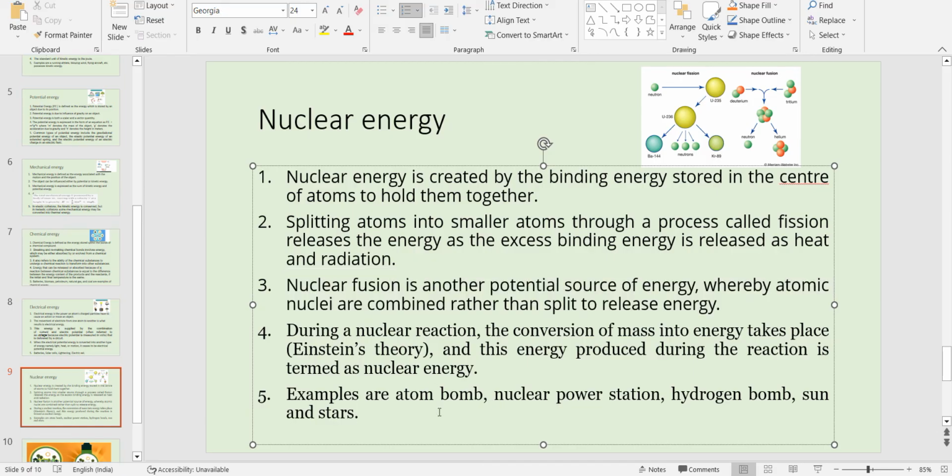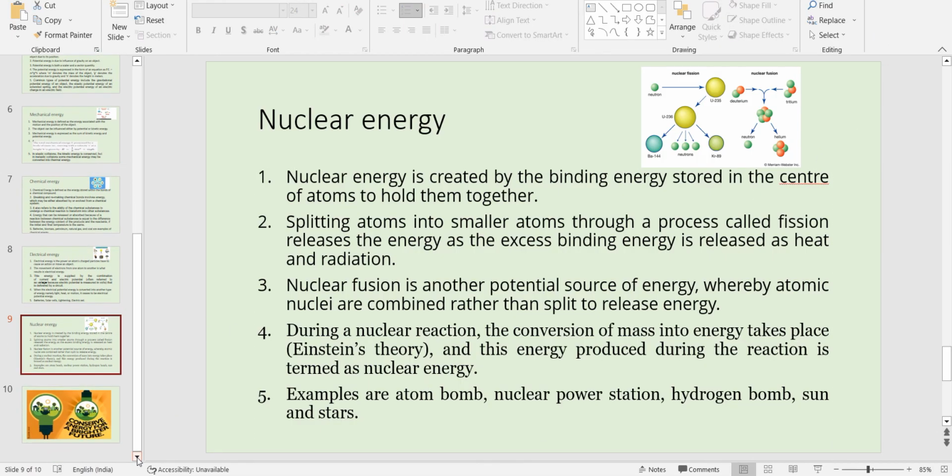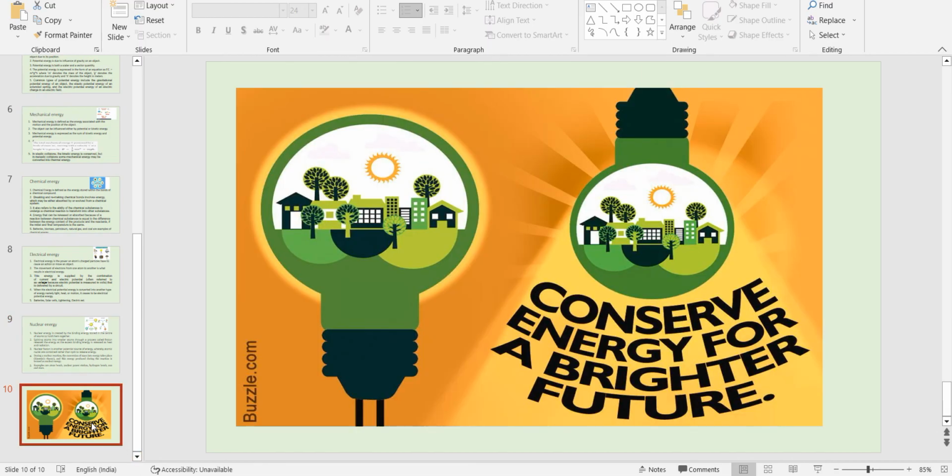The atom bomb and nuclear power station use the nuclear fission reaction, while the hydrogen bomb, sun and stars use the nuclear fusion reaction. So energy is precious. We cannot do anything without energy, and it is possible to have a better tomorrow if we conserve energy.